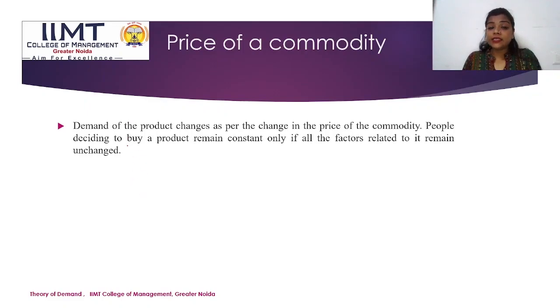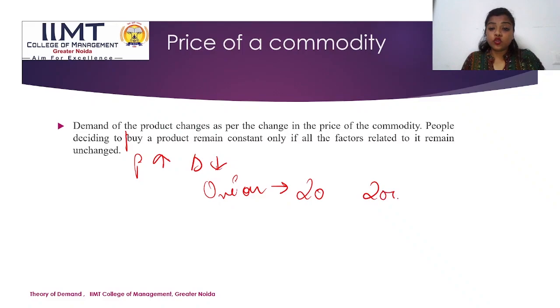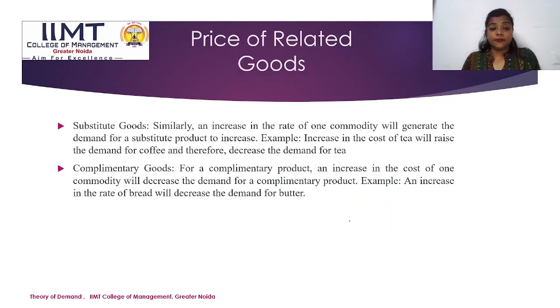Price of the commodity says that if there is a change in the price of the commodity itself, if the price rises, the demand will automatically decrease. For example, if I talk about onion: earlier the price was 20 and now the new price is 200. So the demand at price 200 will automatically decrease.